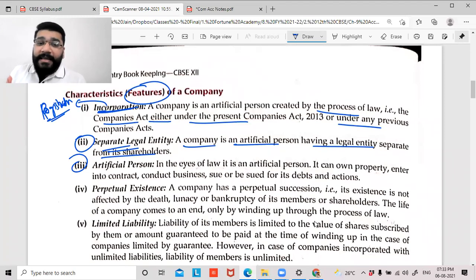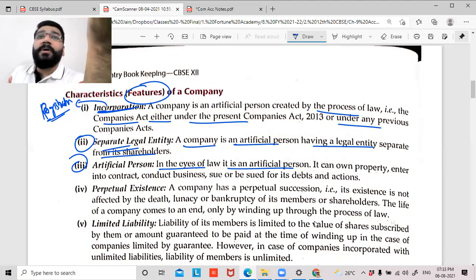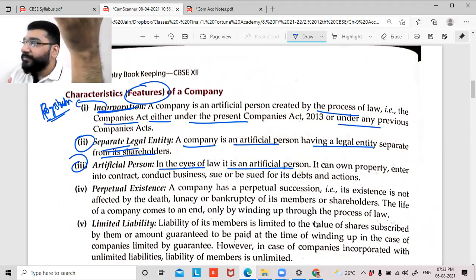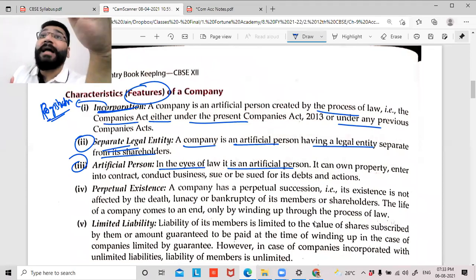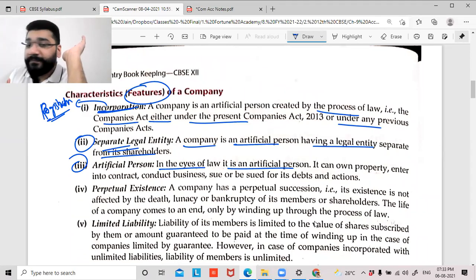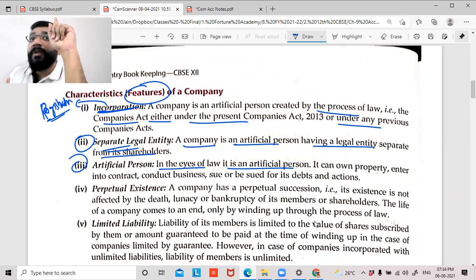Artificial person. In the eyes of law, it is an artificial person. Law is giving a title that a company is called a person. For us, you and me, who is a person? A human being is a person. But here, law says that even a company is a person, but not a natural person, it is an artificial person. Which means what? As a person, guys, only as a person you can own properties in your name. If you're not a person, you cannot own properties in your name.